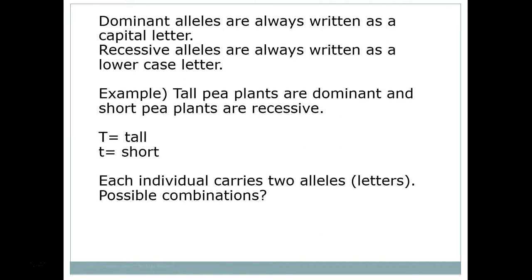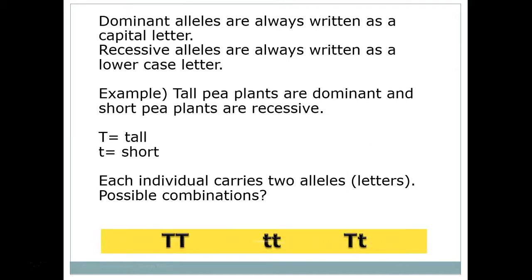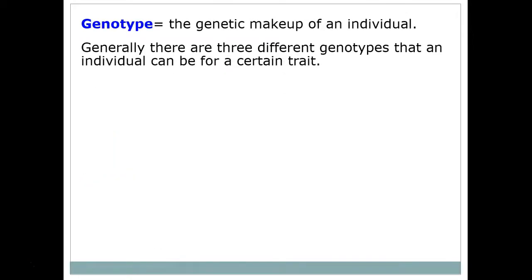Now, each of us carries two alleles. So what are the possible combinations that we can have? Well, we can have two dominant alleles, two recessive alleles, or a dominant and a recessive allele. And that's it. Those are the only possible combinations. Those combinations are called our genotype, or the genetic makeup of who we are. And as I showed, there are only three possible genotypes that you can have.